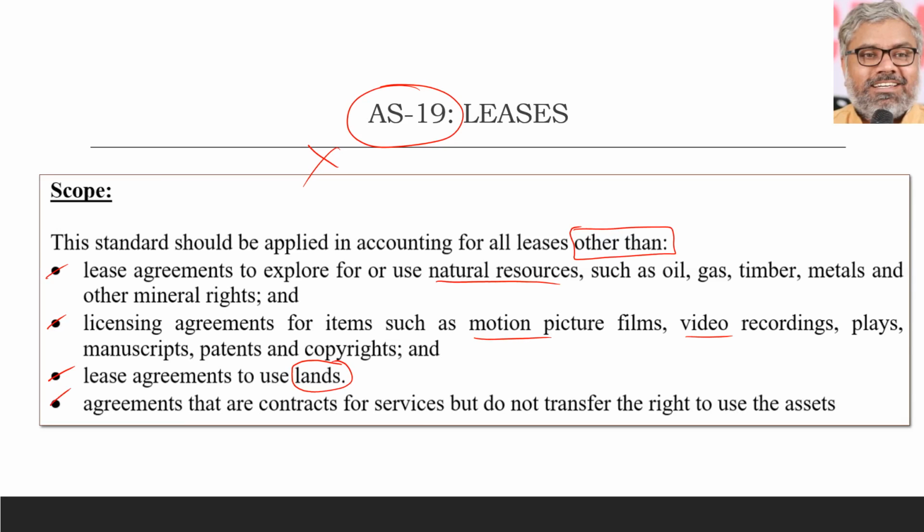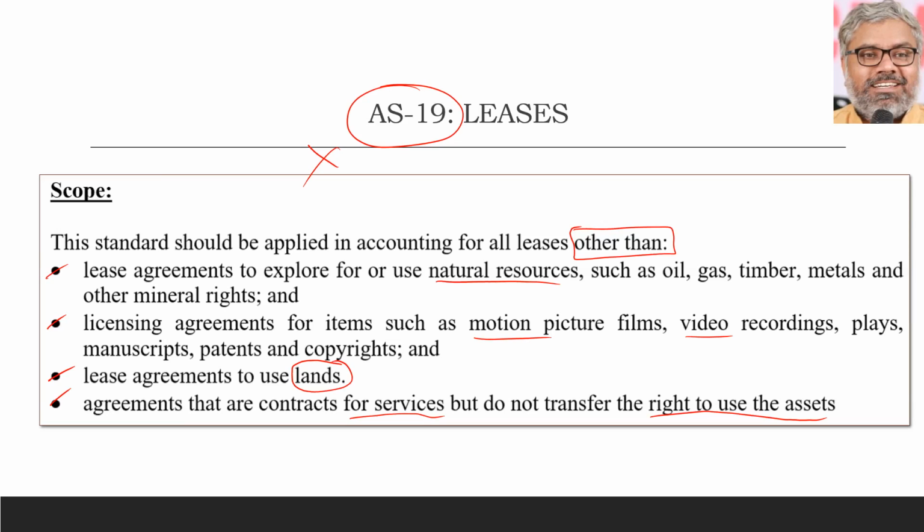And not only that, the agreements which are contracts for services but do not transfer any right to use the assets are also not covered by AS 19, because that is only a contract for services that does not transfer any right to use the assets separately, which means those do not have any characteristics of a lease. That is why those types of agreements are also not covered by AS 19.